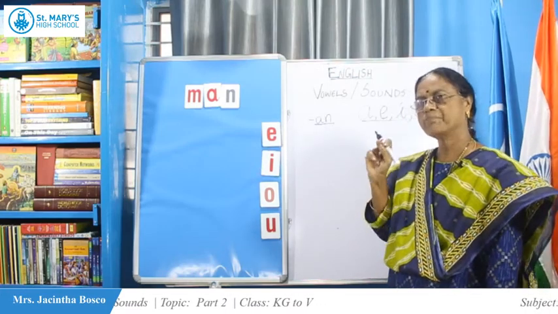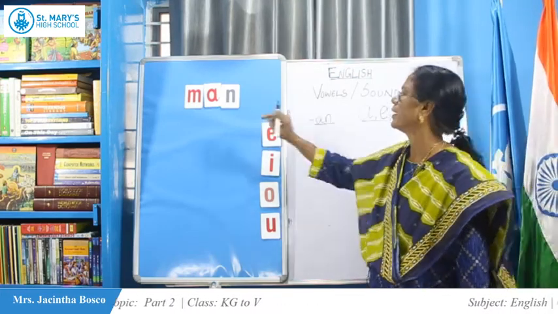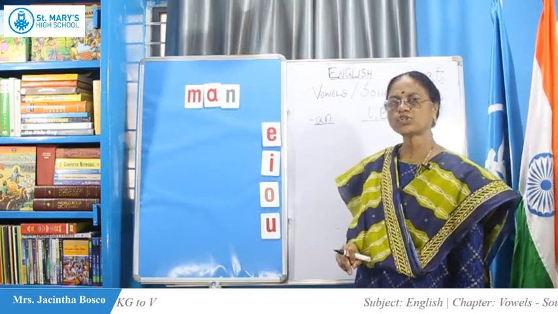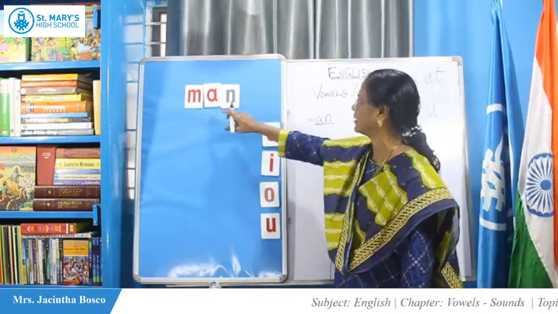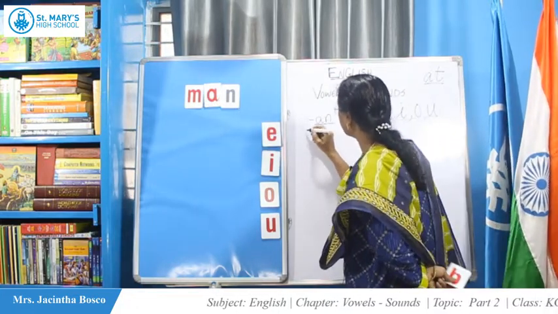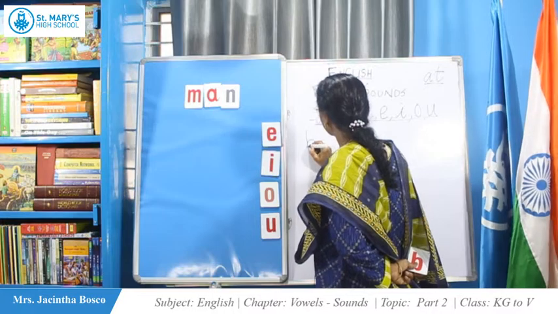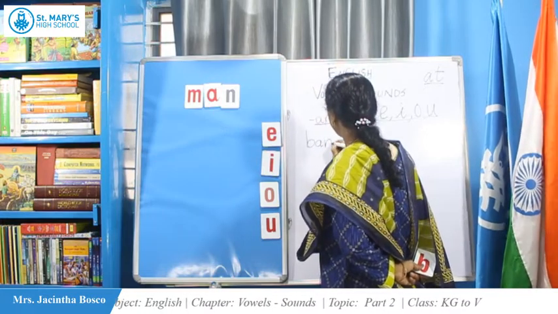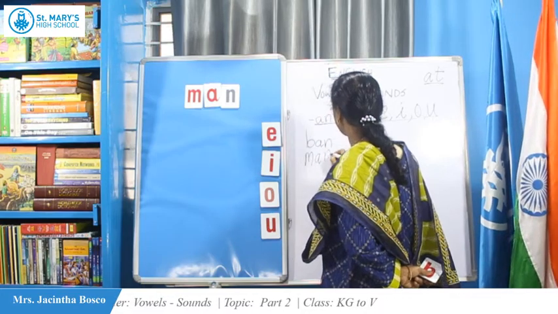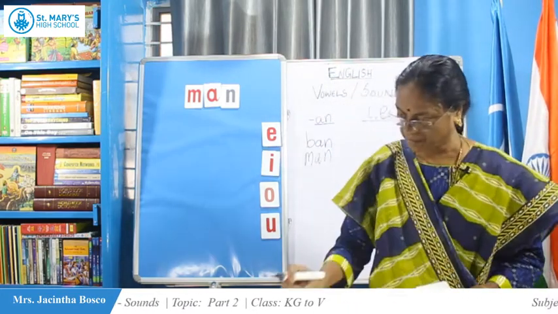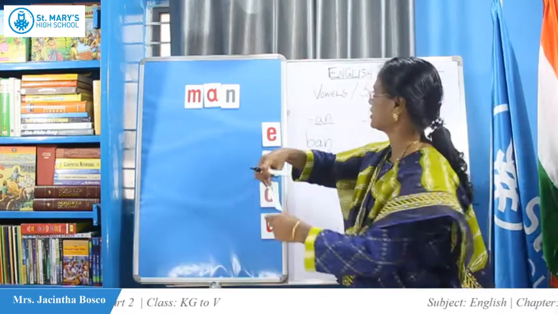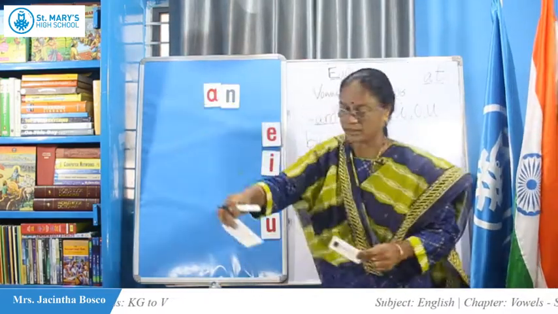What is this word now? M. M says ma, isn't it? M-A-N. What does it make? Man. So first what did I say? B-A-N, ban. M-A-N, man. Now let us go for another letter.